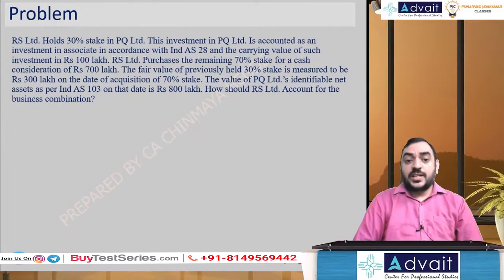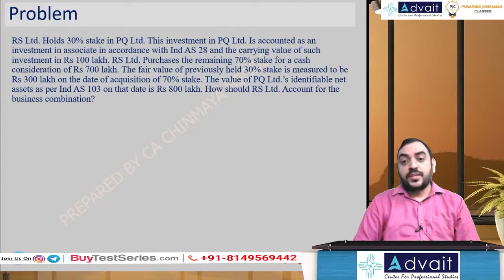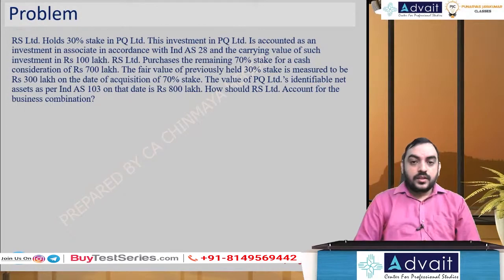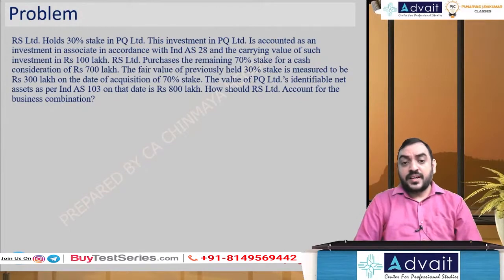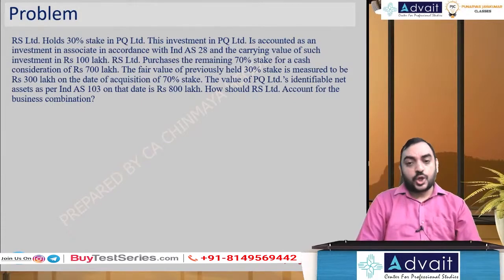RS Limited holds a 30% stake in PQ Limited. This investment in PQ Limited is accounted as an investment in accordance with Ind AS 28, carrying a value of 100 lakhs. RS Limited purchases the remaining 70% stake for a cash consideration of 700 lakhs. The fair value of the previously held 30% is measured to be 300 lakhs on the date of acquisition of the 70% stake. The value of PQ Limited's identifiable net assets as per Ind AS 103 on the date is 800 lakhs. How should RS Limited account for the business combination?